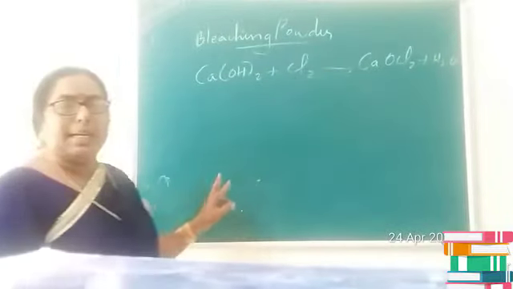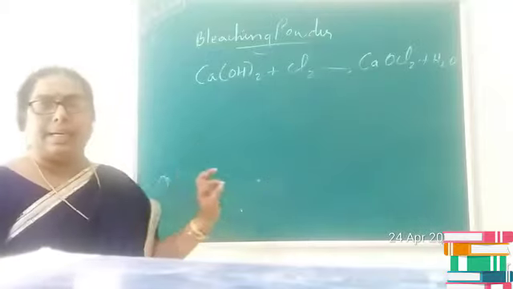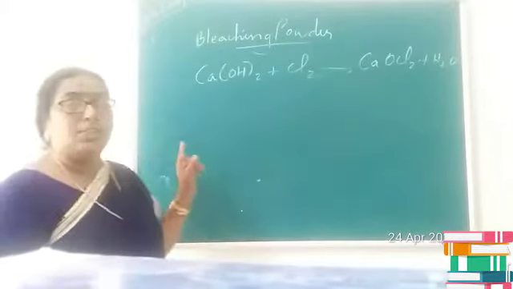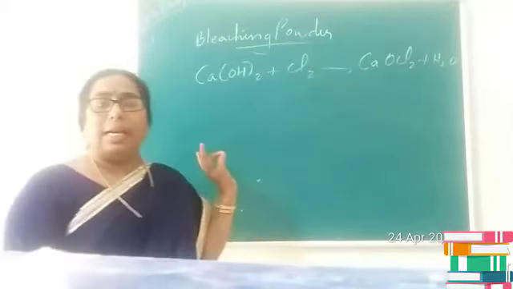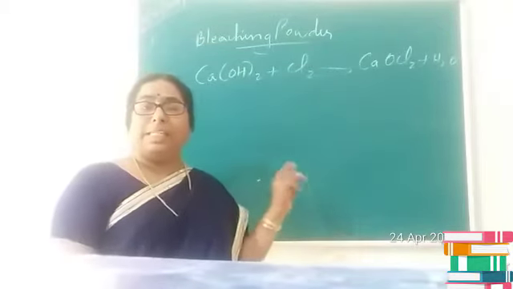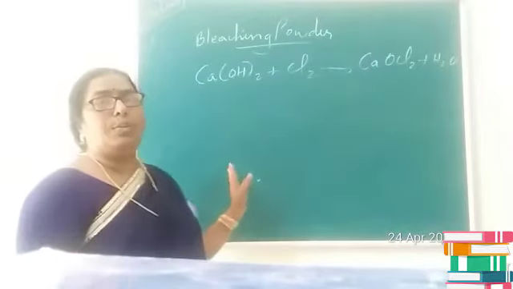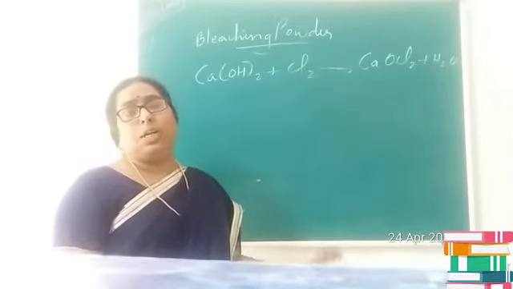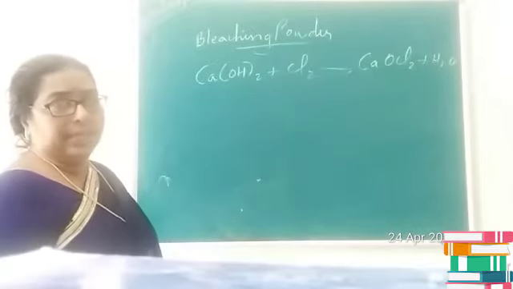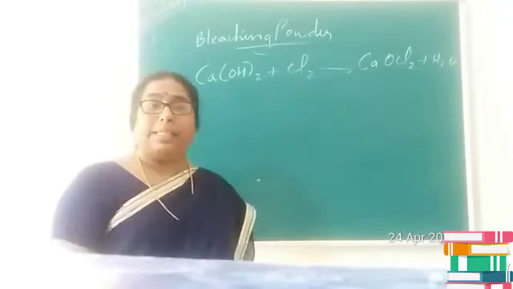As the name indicates, it is generally used for bleaching cotton and linen in textile industry, as well as we can use it for bleaching wood pulp in paper industry, or this can also be used as a disinfectant in order to kill germs in water. Is it clear? That means for sterilizing water also we can use bleaching powder.